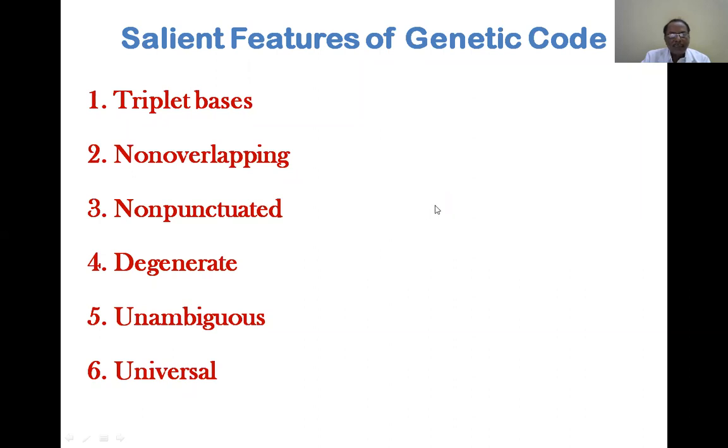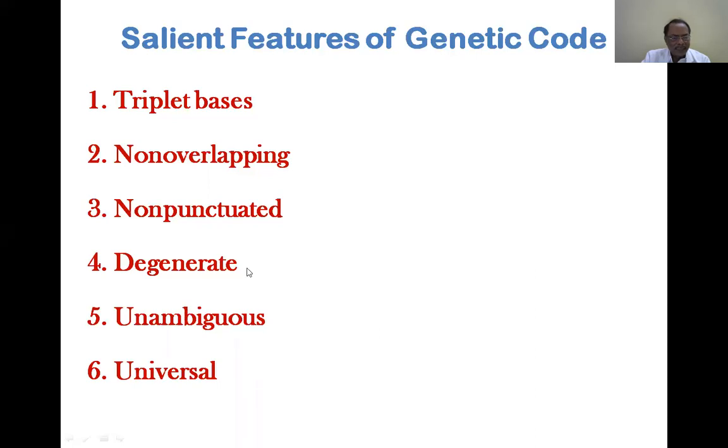Mostly a tRNA has a single anticodon; only a few of them have double. That means the anticodon is a single anticodon, but it base pairs with the 3 nucleotides present in the codon. The first and second nucleotides in the codon are very strictly base paired with the first and second nucleotides of the anticodon. The third nucleotide, or base, is not rigidly base paired, and that is what is called